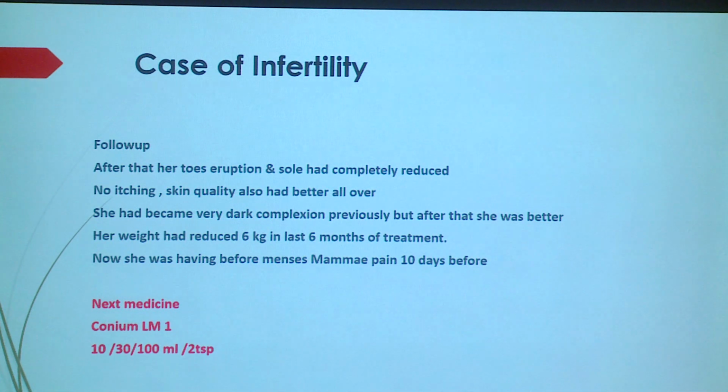Conium was not available with us in LM potency, but I had Conium LM1. So I started in a fearful way. Let's see what happens. Then I gave the dose: 10 strokes, 30 drops in 100 ml water, 2 teaspoons BD. The pain was 10 days before.